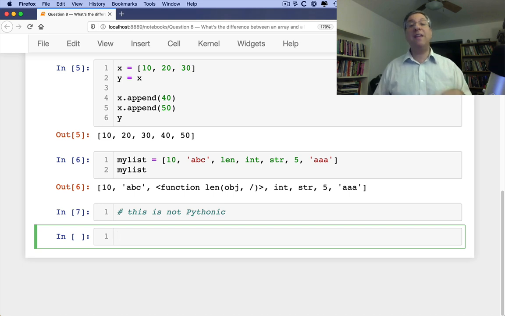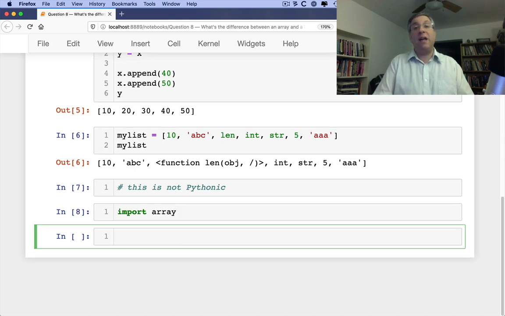One last thing, there is actually an array module in Python. So you can say import array, and then you can create arrays based on that. Quite frankly, I can't remember the last time I actually used this. I know that some people do. This is if you want an actual array of items of the same type, and they're really simple types. If you want more complex arrays, really robust arrays that do all sorts of really cool stuff, you probably want